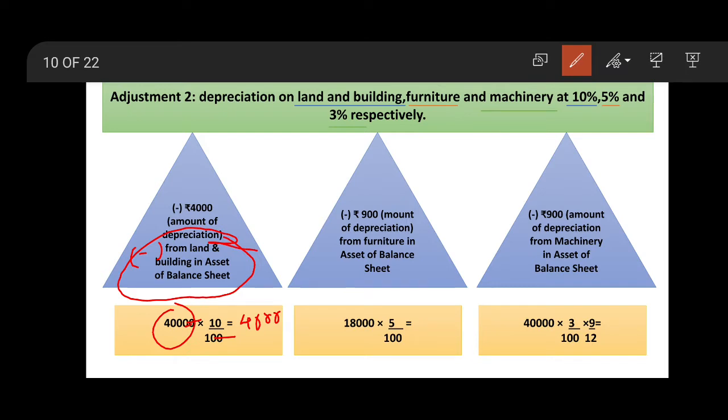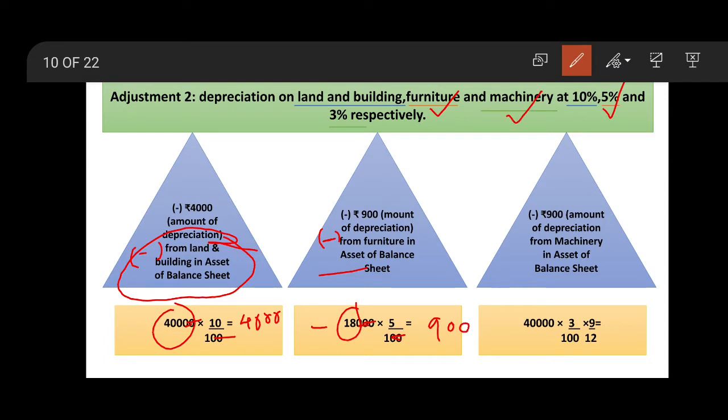The next is depreciation on furniture. It carries 5% depreciation. The amount of furniture is 18,000. So 5% means 5 upon 100. Cancel the two zeros in the 18,000 and the two zeros in the 100. What remains is 180 into 5. So multiply it. 900 is the amount of depreciation that we will deduct from furniture amount in the balance sheet.